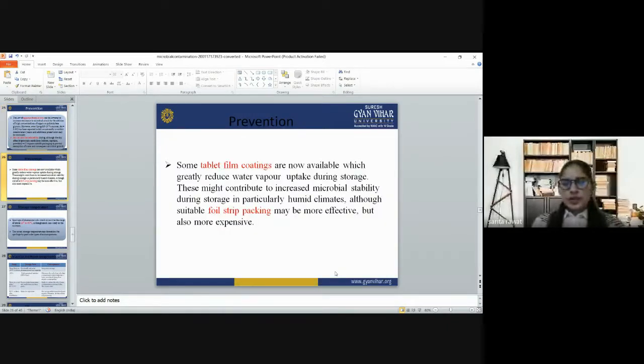Some tablet film coatings are now available with greatly reduced water vapor uptake during storage. These might contribute to increased microbial stability during storage in particularly humid climates, although foil strip packaging may be more effective but also more expensive.